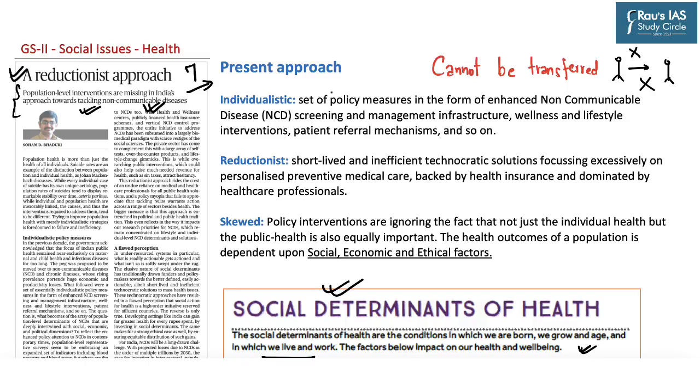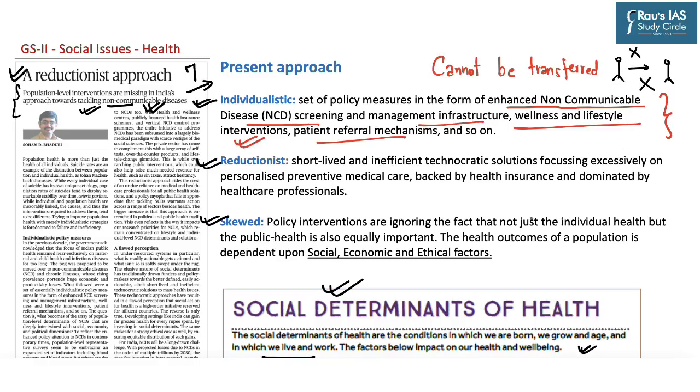So, the author says that in the present circumstances, policies which are made, especially with respect to non-communicable diseases, are either individualistic, reductionist, or skewed. Now, regarding individualistic policy, it's a set of policy measures in the form of enhanced non-communicable disease screening and management infrastructure, wellness and lifestyle interventions, patient referral mechanisms, and so on.